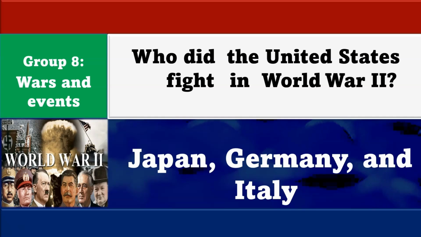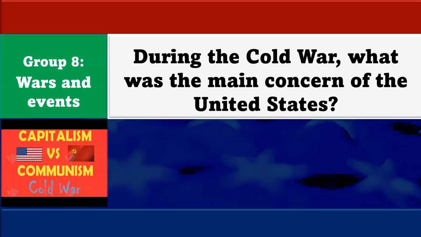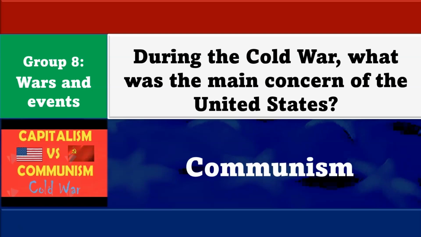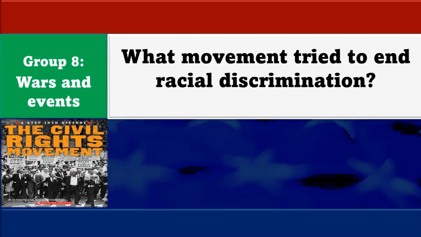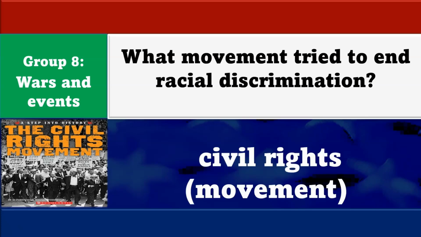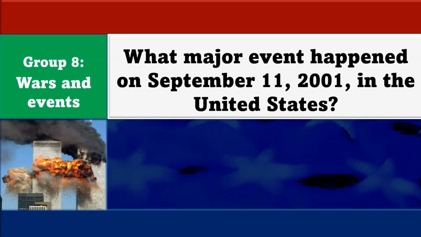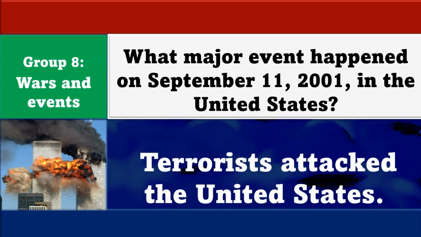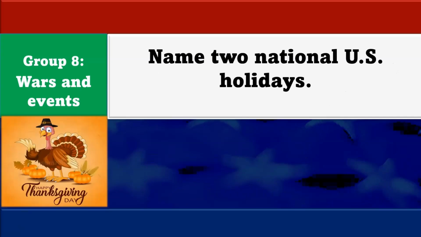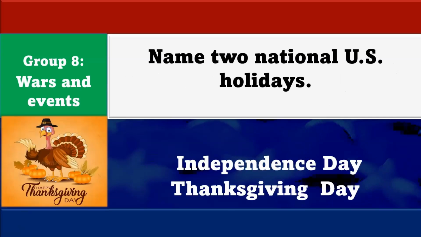Japan, Germany, and Italy. During the Cold War, what was the main concern of the United States? Communism. What movement tried to end racial discrimination? The Civil Rights Movement. What major event happened on September 11, 2001 in the United States? Terrorists attacked the United States. Name 2 national U.S. holidays. Independence Day and Thanksgiving Day.